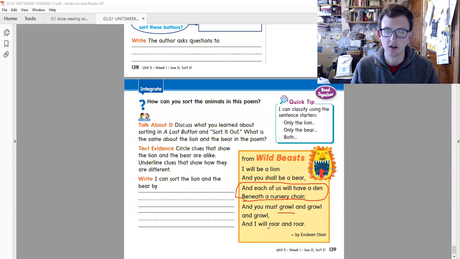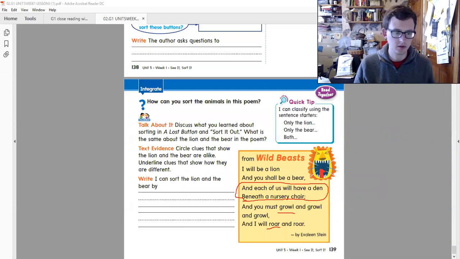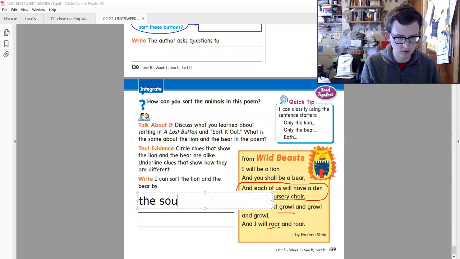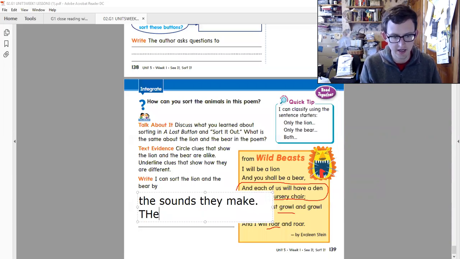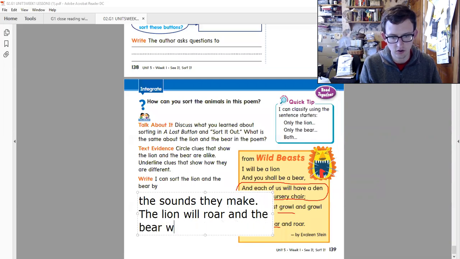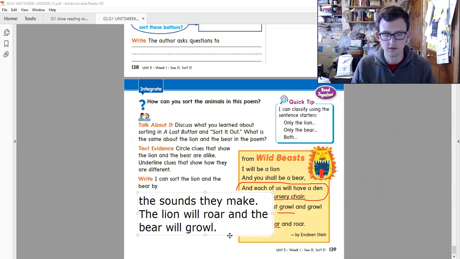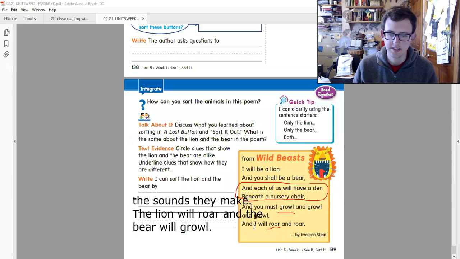The bear will growl and the lion will roar, right? So we can say that we will sort the lion and the bear in what way? We can say we will sort the lion and the bear by the sounds they make. The lion will roar and the bear will growl, right? So that's how we can sort the lion and the bear.